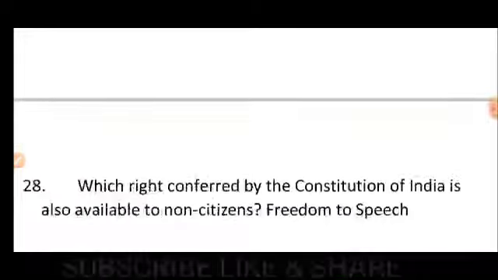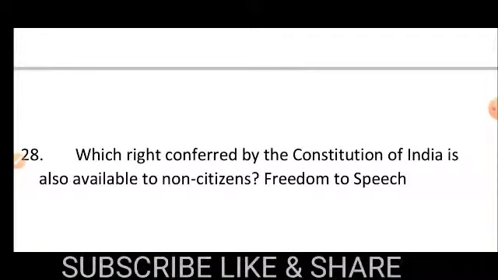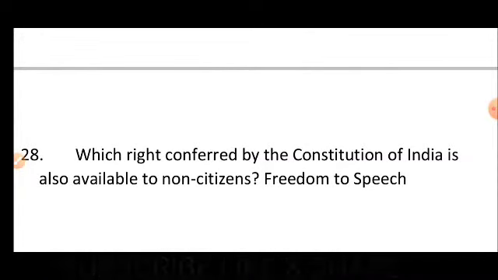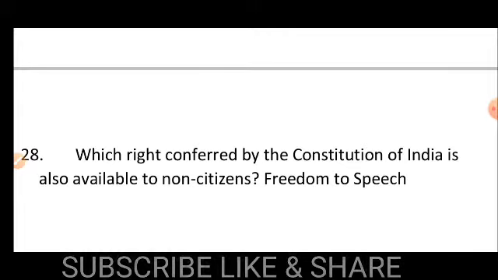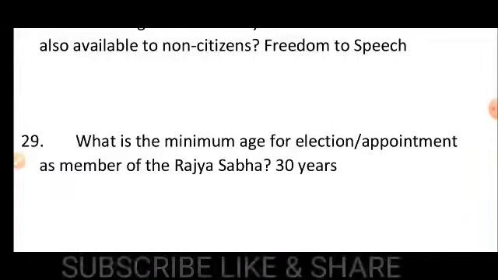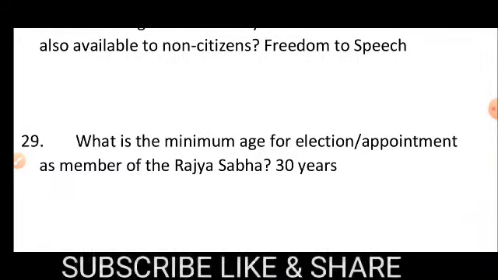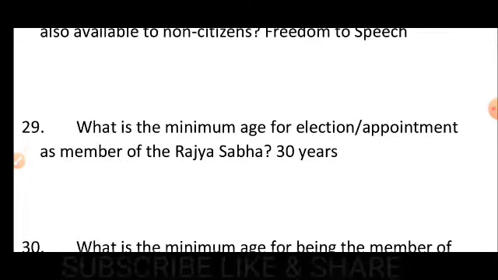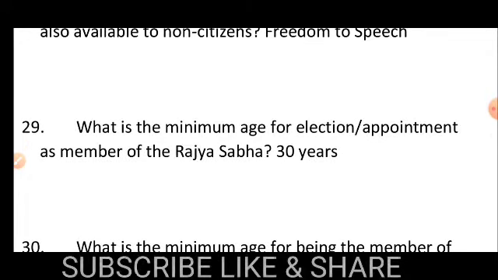Number 28. Which right conferred by the Constitution of India is also available to non-citizens? That is freedom of speech. Number 29. What is the minimum age for election or appointment as a member of the Rajya Sabha? That is 30 years.